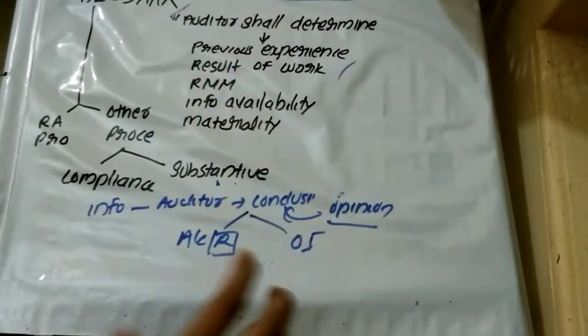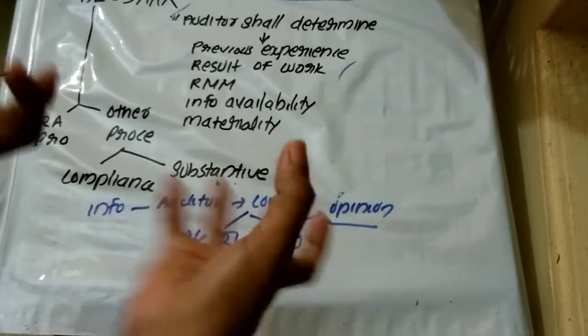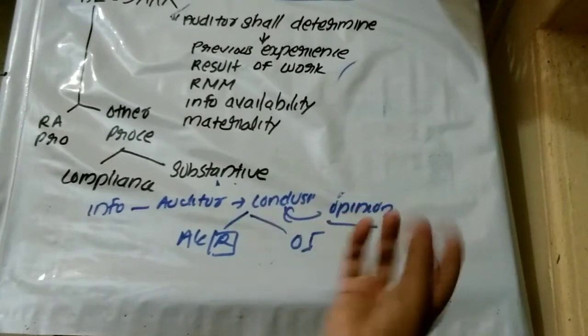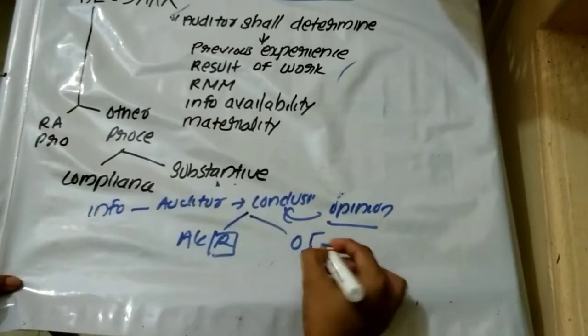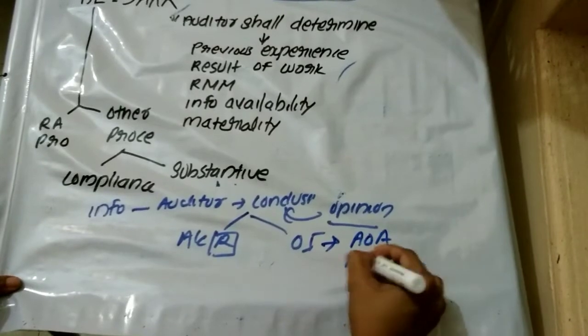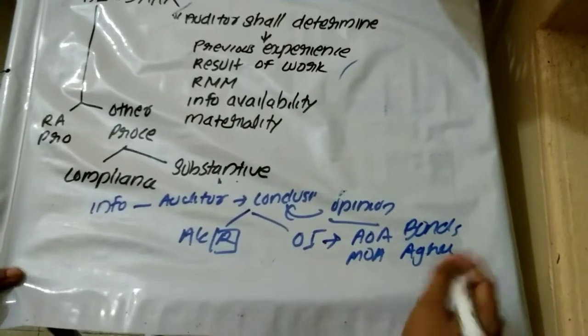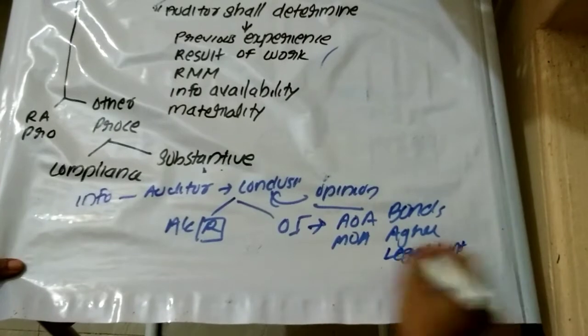Accounting records are records maintained or prepared to record accounting entries and accounting information. Other information means information which may or may not relate to accounting, but which also provides information with respect to accounting. It is prepared for the purpose of recording aspects other than accounting, but can be used by the auditor to determine the accuracy of accounting records. Examples: articles of association, memorandum of association, bond, agreement, legal contracts.